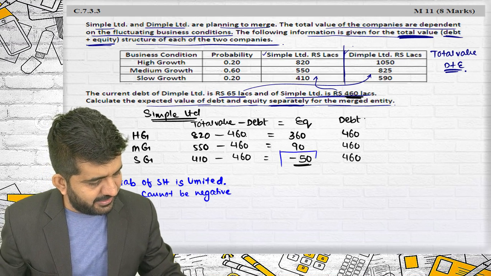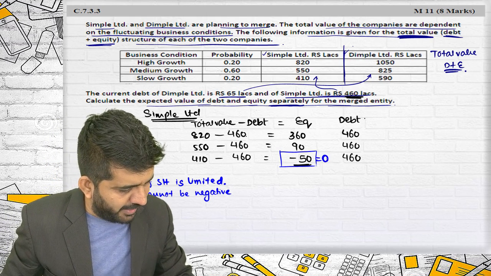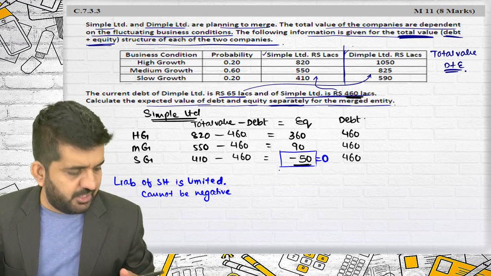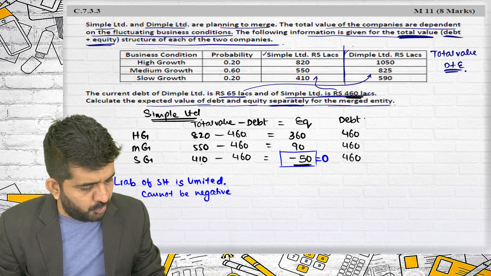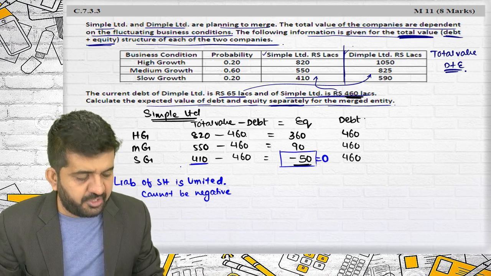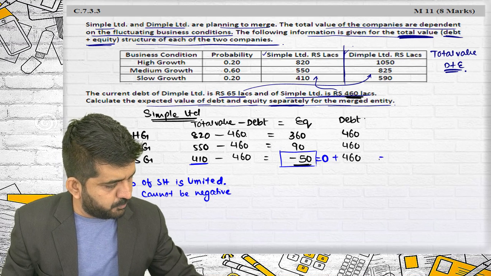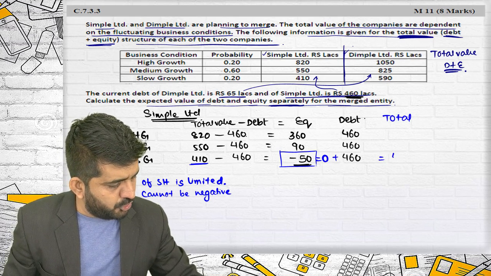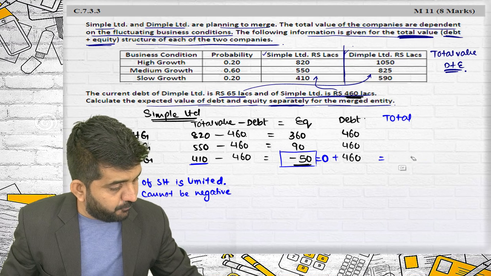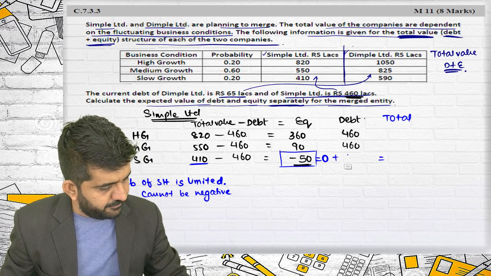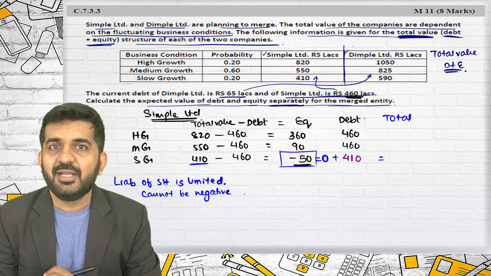But here there is negative. Alright. So I will be taking this value as 0 because it cannot be negative. But understand, in this scenario, total value of firm is going to be 410. We have converted it into 460. See, if you do 0 plus 460, this is total value. It should be 410. We have made it 460. How are we making it 410? I'll tell you. It will be this value which will be reduced to 410.